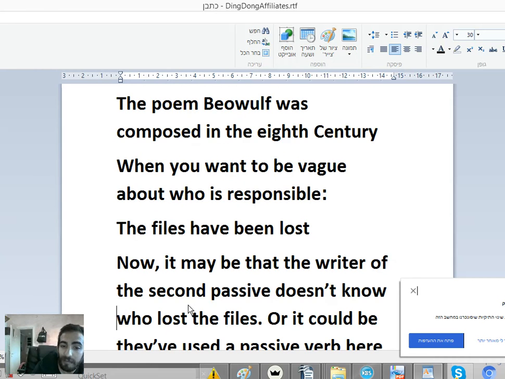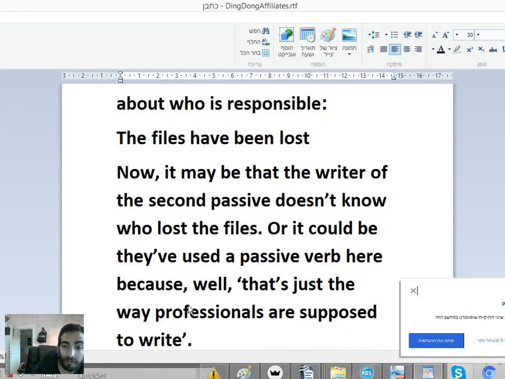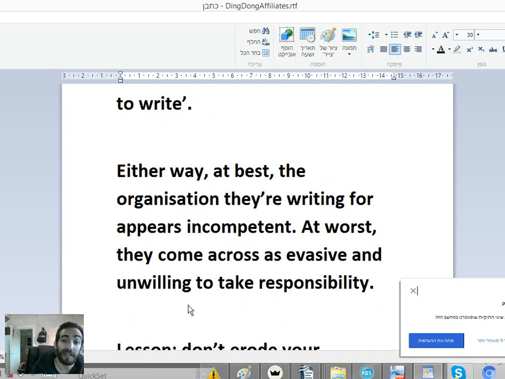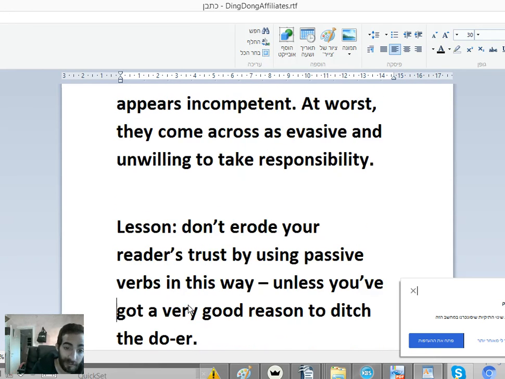Now, it may be that the writer of the second passive doesn't know who lost the files, or it could be they've used a passive verb here because that's just the way professionals are supposed to write, okay? Either way, at best, the organization they're writing for appears incompetent. At worst, they come across as evasive and unwilling to take responsibility.